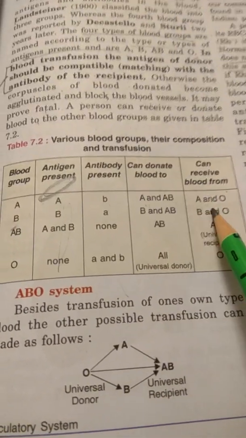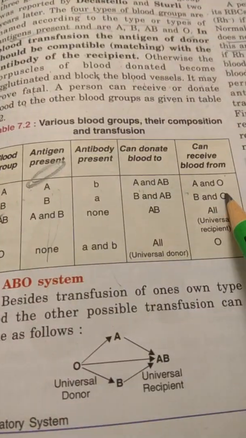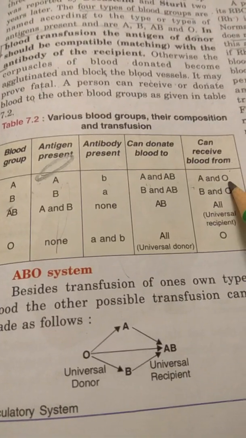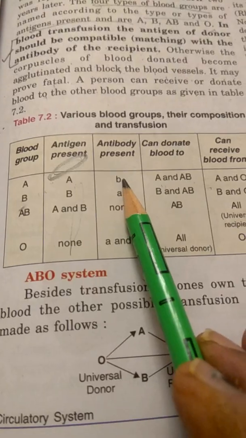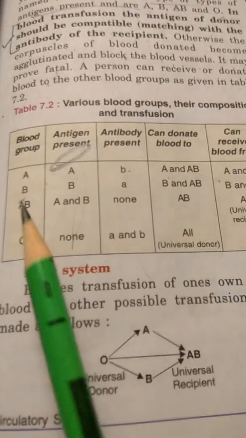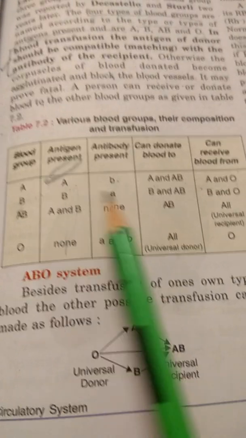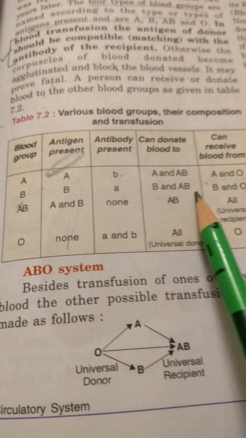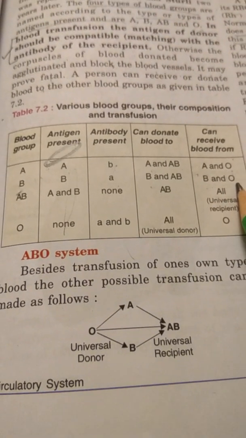But it can receive blood from its own group A and O, because O does not have any antigen, so this reaction will not take place with this antibody. Similarly, blood group B, antigen is B, antibody is the reverse, small a. It can donate blood to B and AB and can receive blood from B and O.